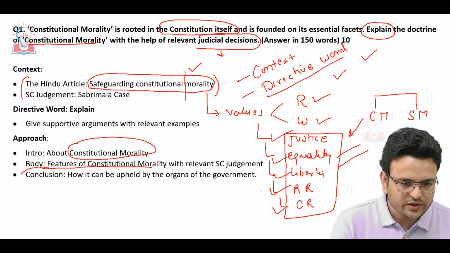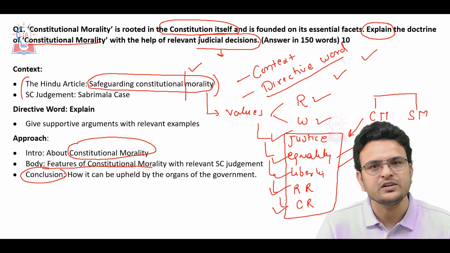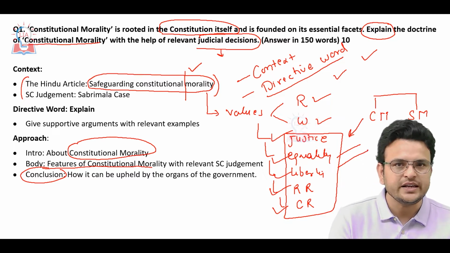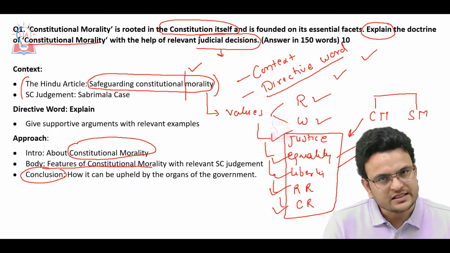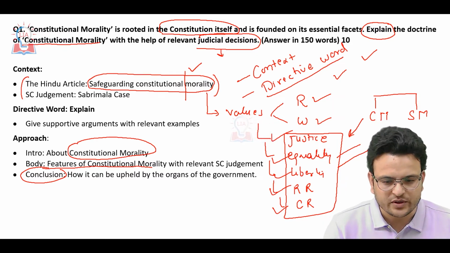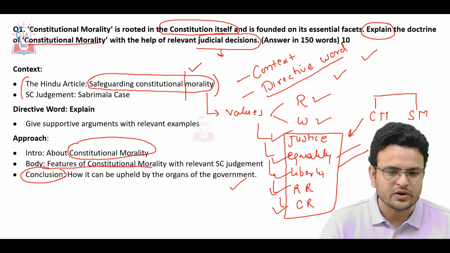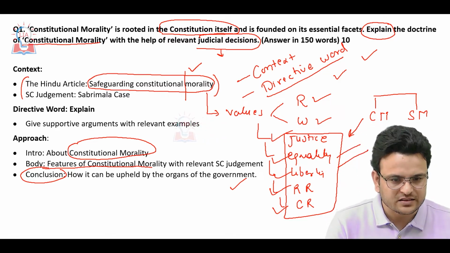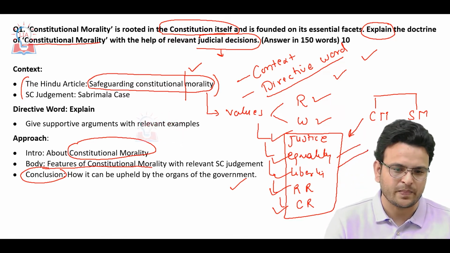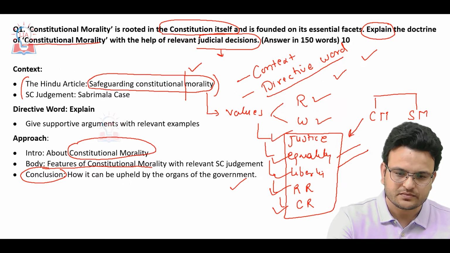And in the conclusion, you can mention how organs of the government, not only the judiciary, have the responsibility to uphold constitutional morality. It is a duty of the legislature, executive as well as judiciary. On that note, you can conclude your answer. This answer is not very difficult because UPSC already asked a question on constitutional morality in 2019 also. So we have to write it.